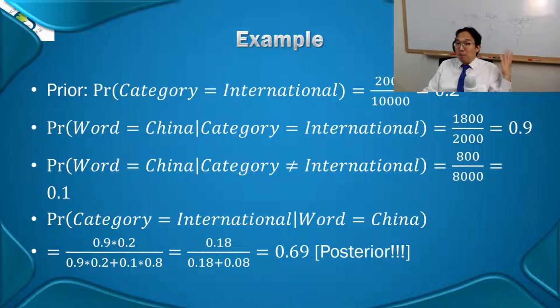Go back to the class and watch that one if you are not sure about it. I just switched and changed the wordings, but I'm using almost the same numbers over there, right? So that's that, which means it's going to be in your exam anyway. This kind of Bayesian framework is good to test you.